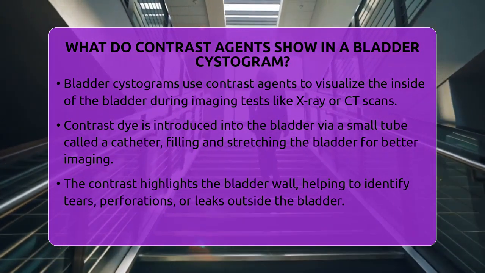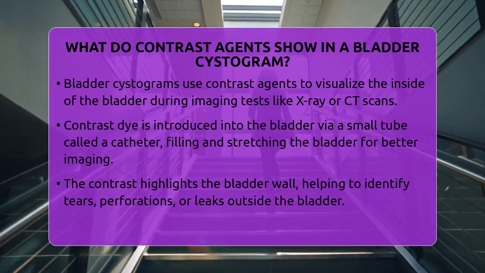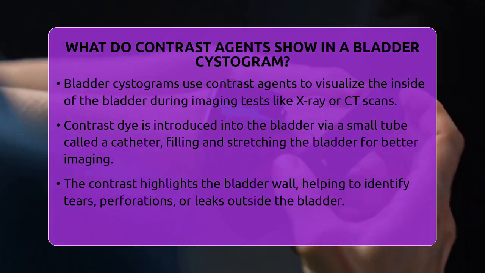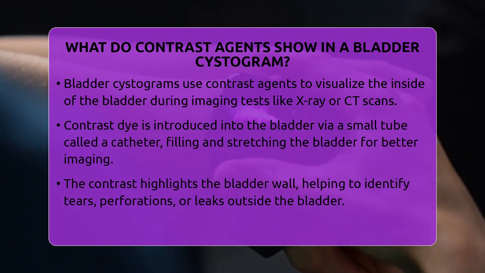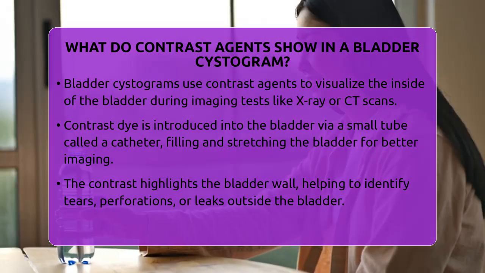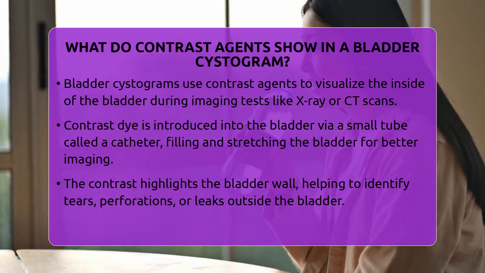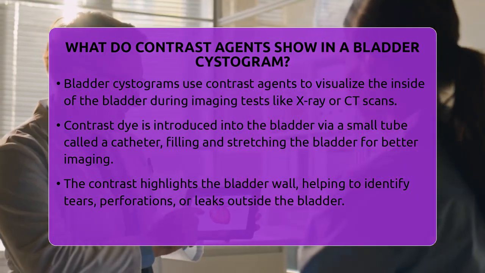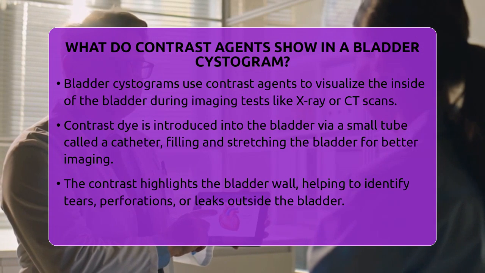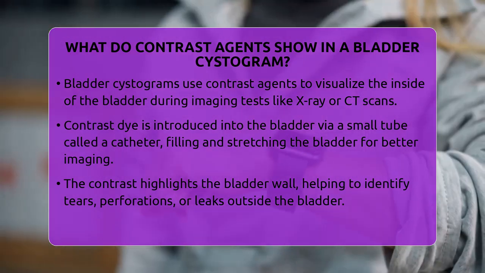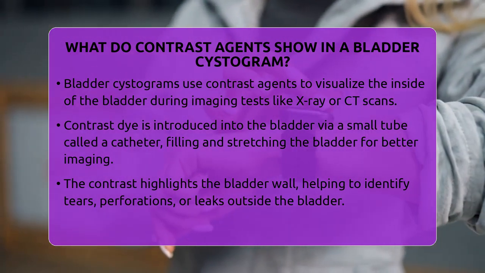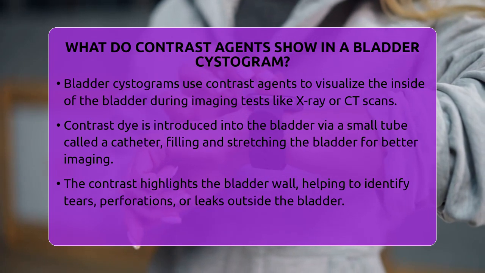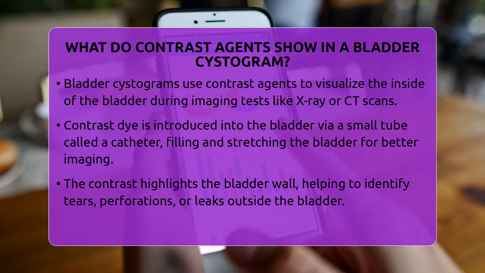These contrast agents are dye-like substances that make the bladder and urinary tract structures visible, revealing important details about your bladder's health. Once the contrast dye is introduced into your bladder through a small tube called a catheter, it fills and stretches the bladder. This process helps outline the shape and size of the bladder, showing whether it is normal or if there are any abnormalities.